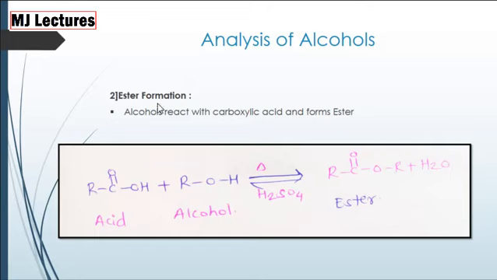Secondly, ester formation. When acid and alcohol get reacted, we get ester formation. This reaction we have already studied before, and this reaction is reversible reaction. This reaction is also called as esterification reaction.